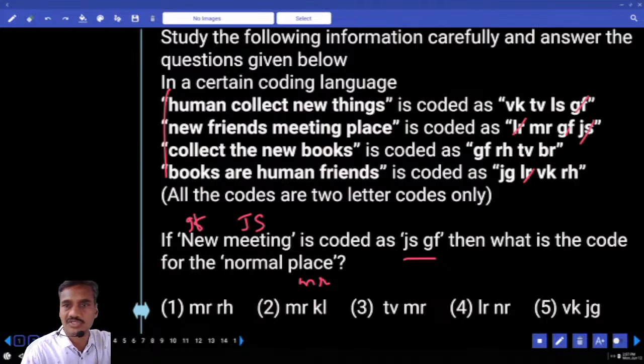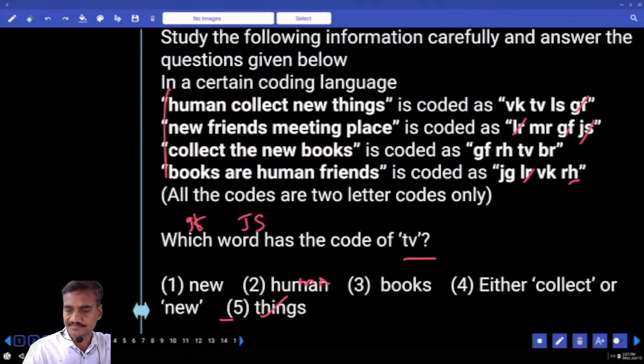And the code to this normal can be any code other than the given codes. And what is the other code we have? MR. Can RH be the code? No, because RH is given in this one. And KL, yes, it can be the code to the word. Choice to question number 2. The next one, third one.